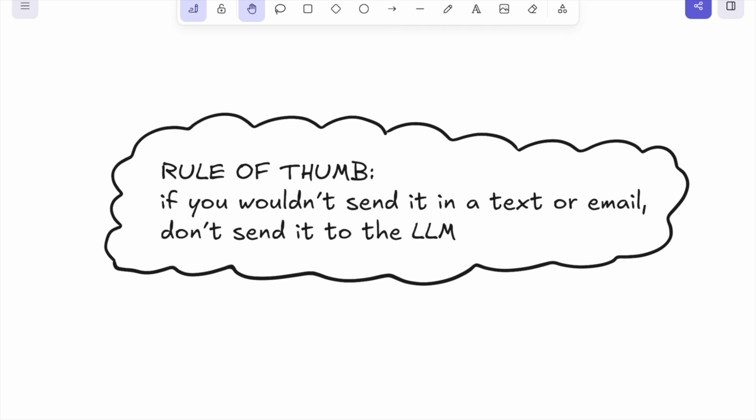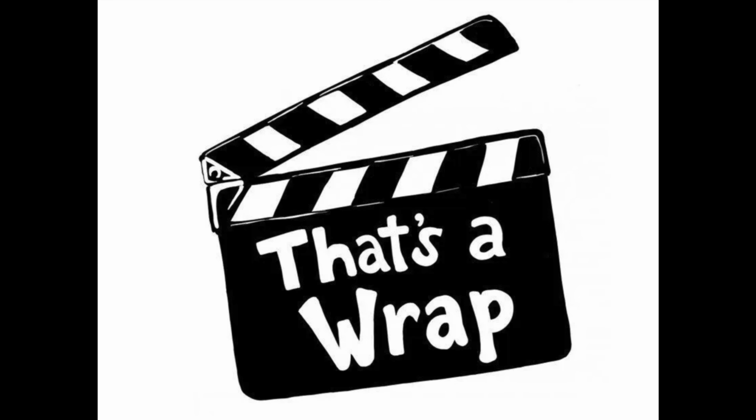But honestly speaking, in the grand scheme of things, that bar is kind of low, and most of what you'll actually use these tools for day to day doesn't come anywhere close to this bar. But for now, that rule of thumb is all you really need to keep in mind as you're using these tools. And that's it for today.